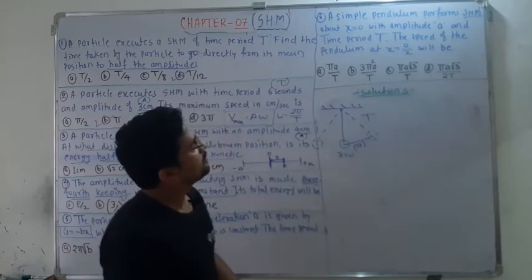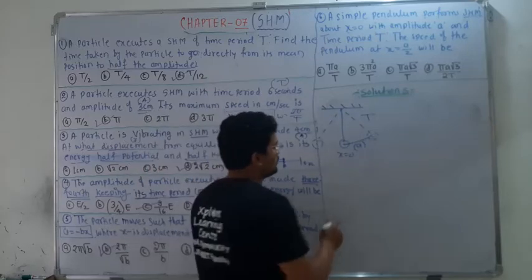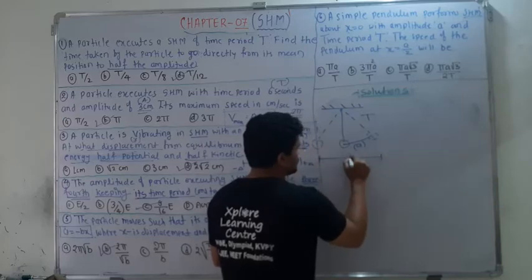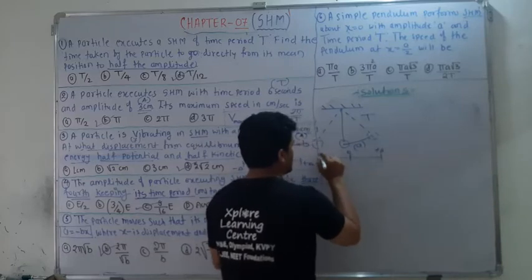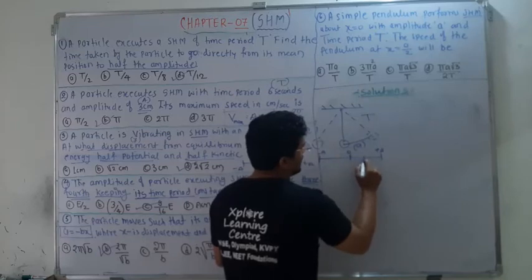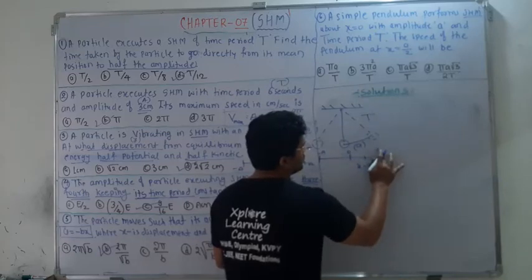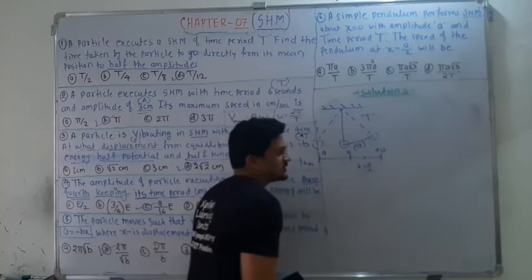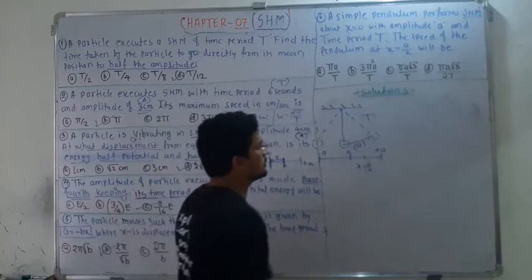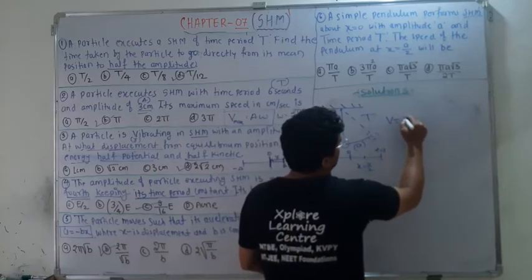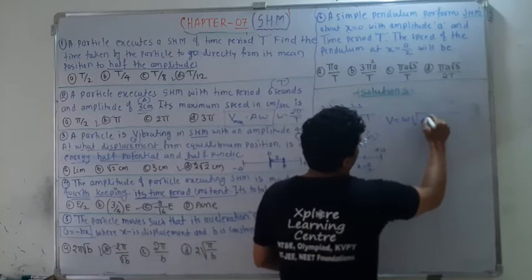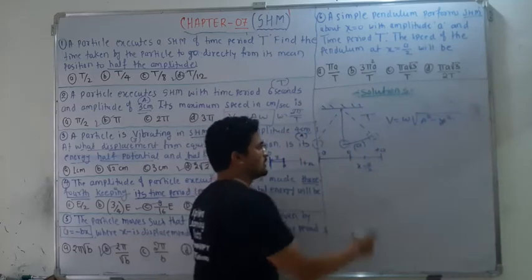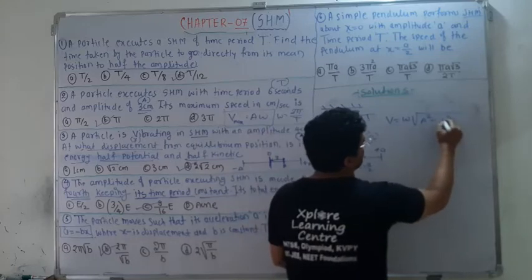What is the speed of the pendulum at x is equal to A by 2? Now suppose this is x is equal to 0, so I will draw here: this is 0, this is plus a, minus a. So what will be the velocity at x is equal to A by 2, where the amplitude is a? We know velocity is equal to omega under root of a square minus x square, or you can say y square. But here x is equal to A by 2, hence instead of y you can take x.